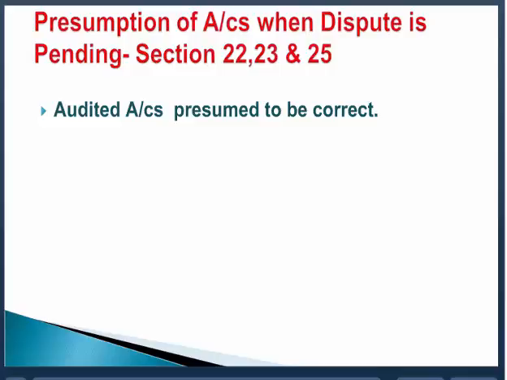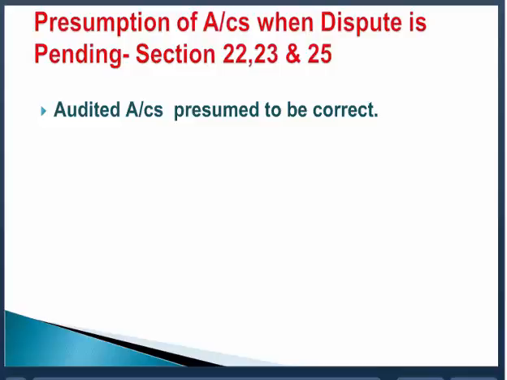Take another case. In the other case, you are the sole proprietor having 20 people in your employment, or you are the partnership firm. There the auditing is not compulsory. So therefore the authority before whom the dispute is pending can ask these organizations to kindly get your accounts audited in the prescribed manner.